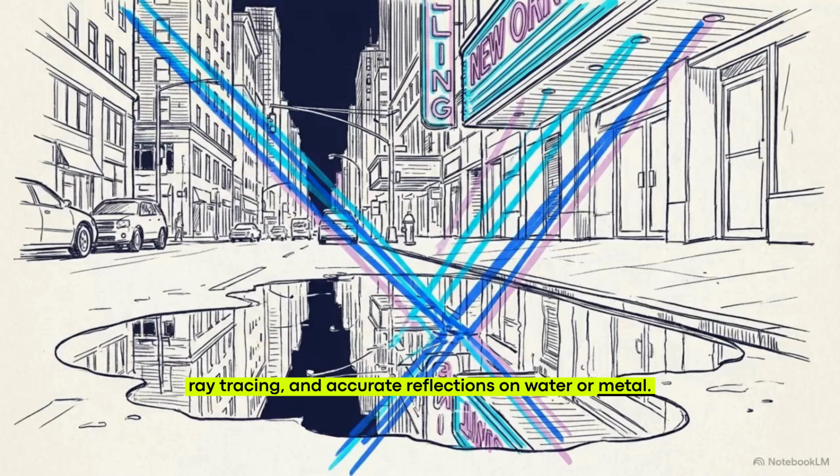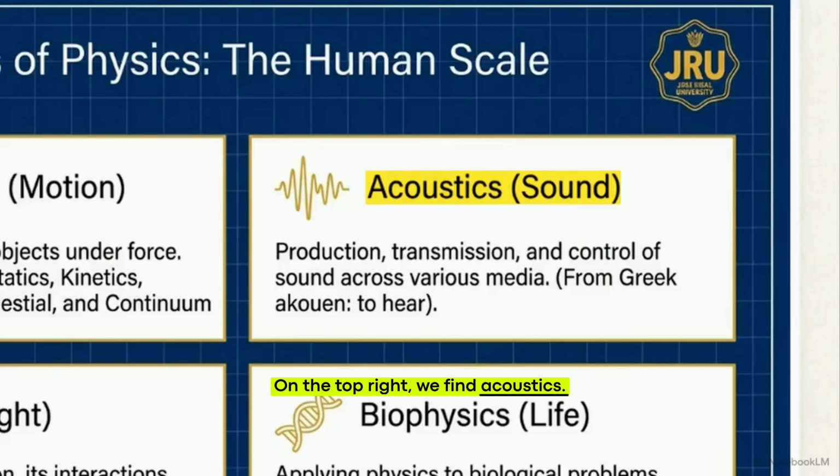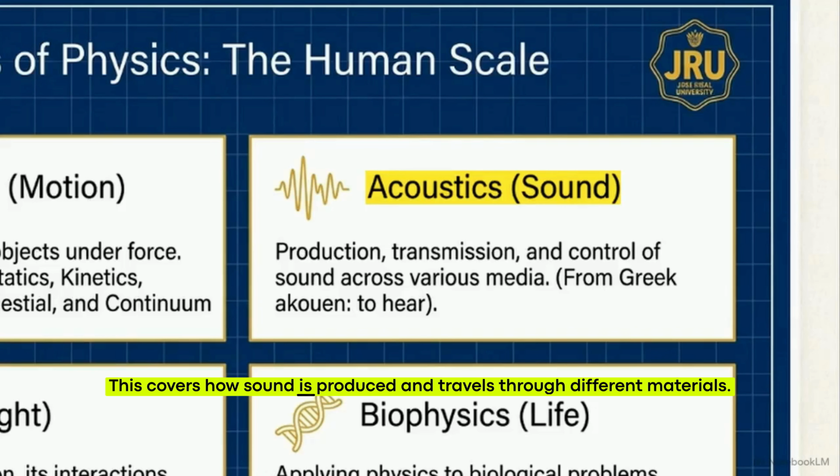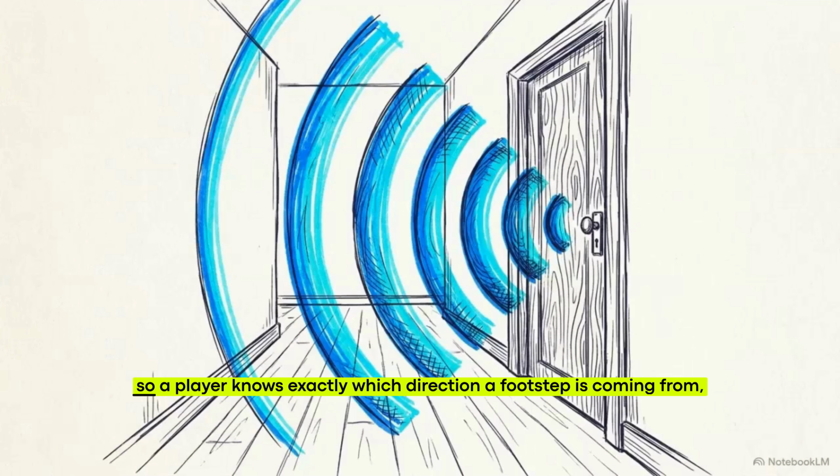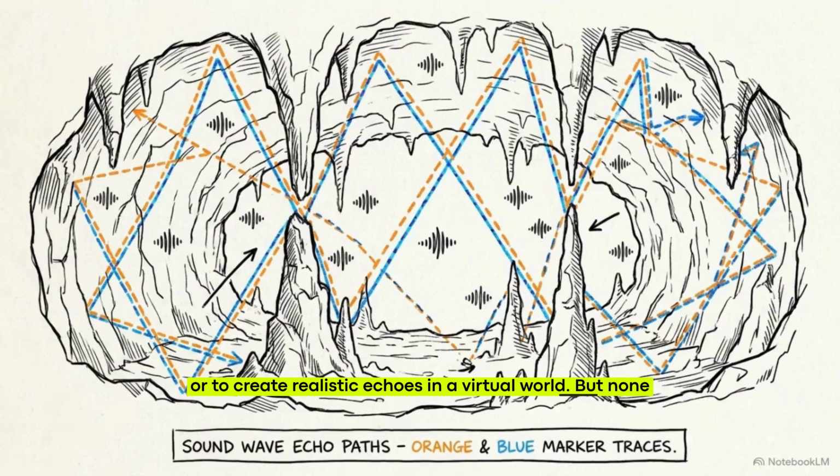Understanding this allows you to design realistic in-game lighting, ray tracing, and accurate reflections on water or metal. On the top right, we find acoustics. This covers how sound is produced and travels through different materials. You use this science to program 3D spatial audio, so a player knows exactly which direction a footstep is coming from, or to create realistic echoes in a virtual cave.